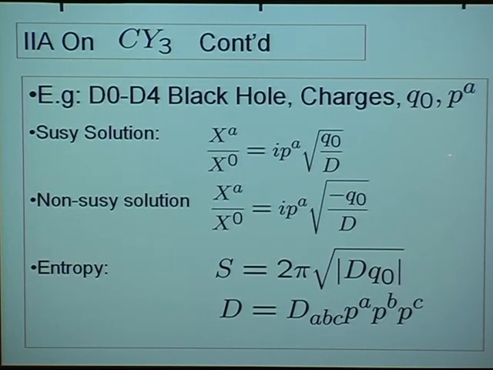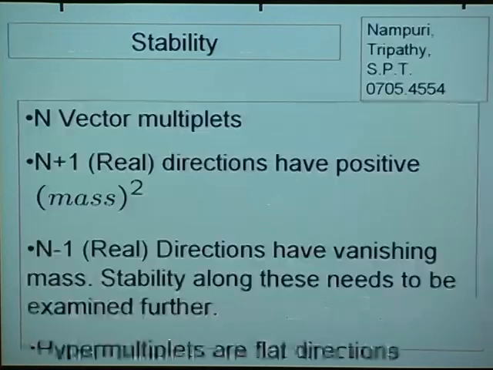Okay, so for some range of charges, you have a black hole which is a non-supersymmetric attractor. At least what is established is that there is a non-supersymmetric critical point of that effective potential. Now in the supersymmetric case, there is a general argument which tells us that the critical point is always stable, the attractor is always stable, but we need to analyze that in the non-supersymmetric case. So let's try to do that.